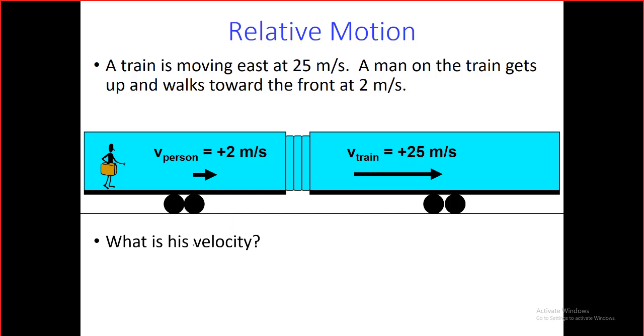Guys, what is his velocity? I'm talking about this passenger. Is it a complete question now? I think it's not a complete question. Guys, the velocity of this relative to what? Because it's different. For example, relative to the other passengers, we have some passengers here who are seated. What is the velocity of this person relative to them?